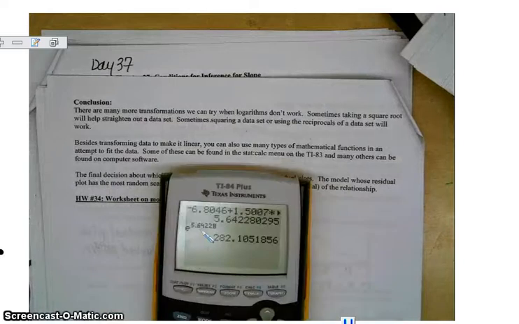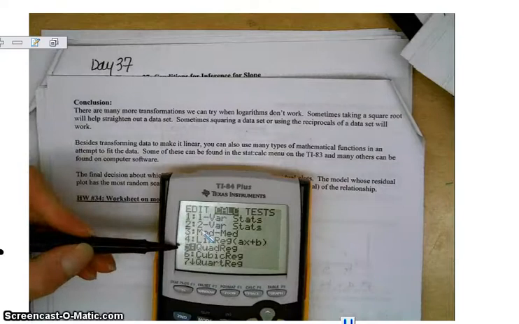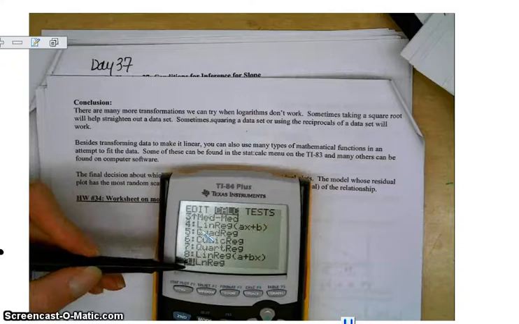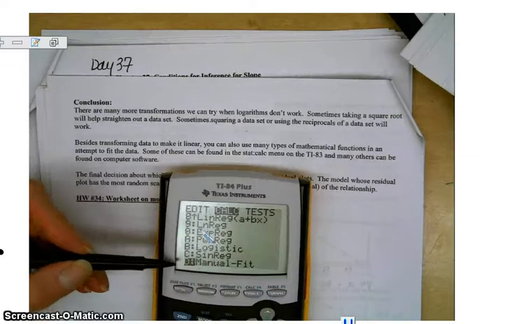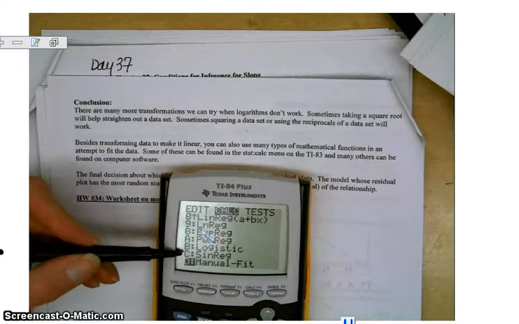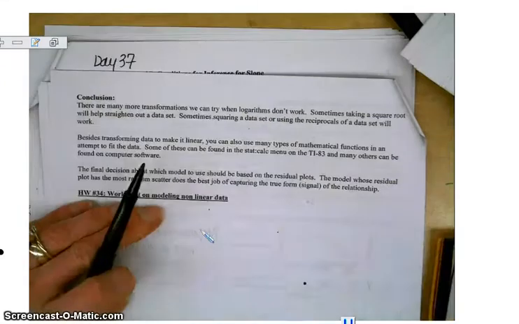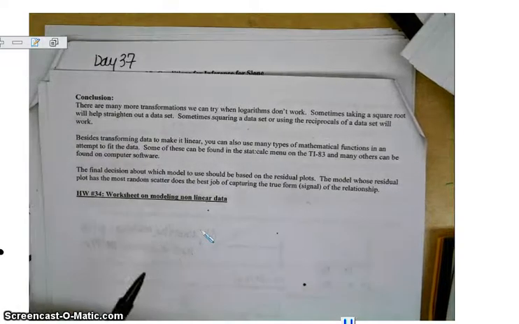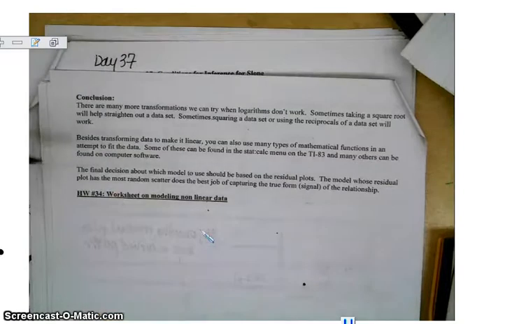So if you go to Stat Calc, you've got quadratic regression, cubic regression, quartic regression would be to the fourth power. There's natural log regression, there's exponential regression, power regression, logistic, sine regression, make it like a sine curve, and then manual fit. So there's lots of options, but the only one you need to know about is the exponential and the logarithmic transformations, exponential models, power models. And by taking the natural log of the y and then the natural log of both.